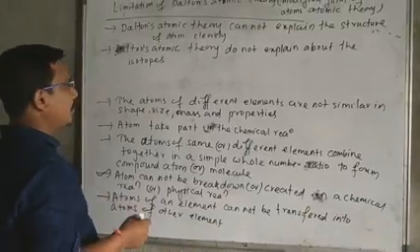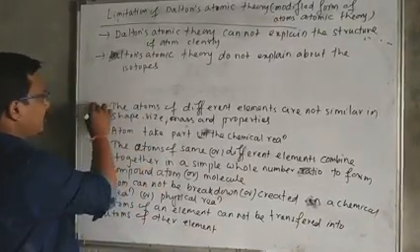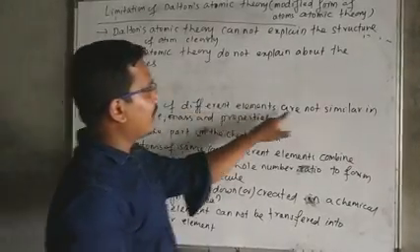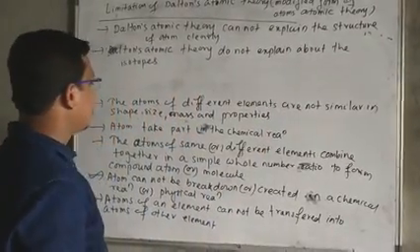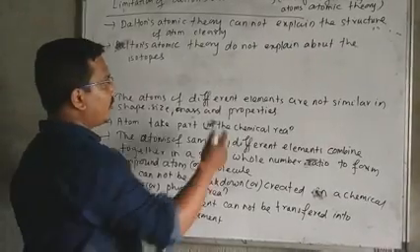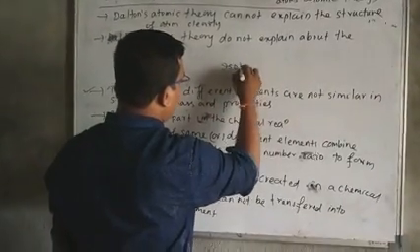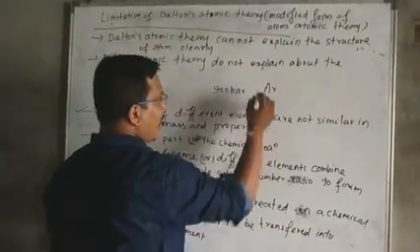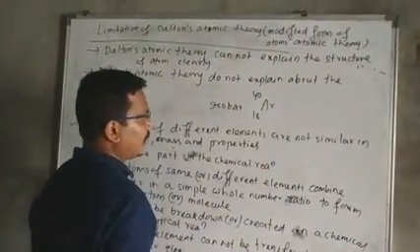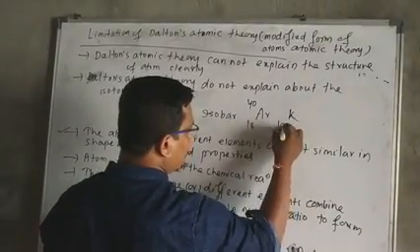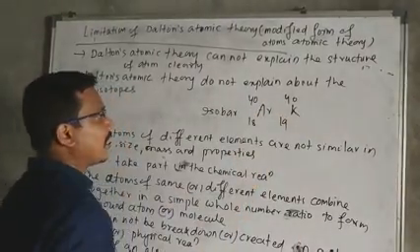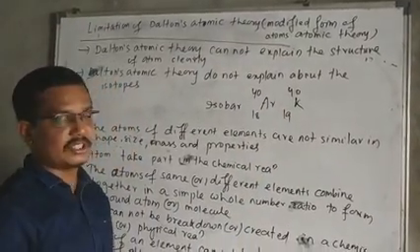Similarly, the next point is that Dalton's atomic theory says the atoms of different elements are not similar in shape, size, mass and property. Suppose think about the isobar. We know that argon's atomic number is 18 and mass is 40. Similarly, potassium's atomic number is 19, mass is 40. The two elements are isobars of each other.